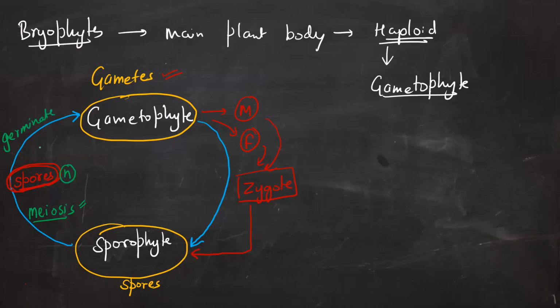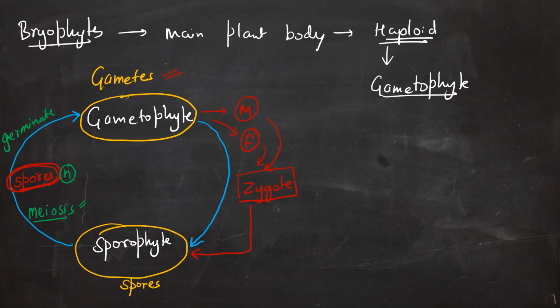The spores will germinate and they are going to form the gametophyte, and this gametophyte is going to further develop in its structure, and once it is mature, it is going to produce the male and the female gametes, and the cycle repeats. So this is how the bryophytes have the gametophyte and the sporophyte. Any problem up till here? Anyone having any question? Okay then.